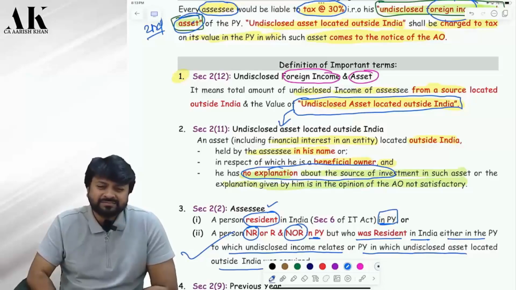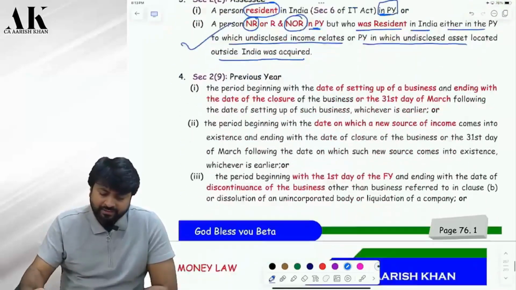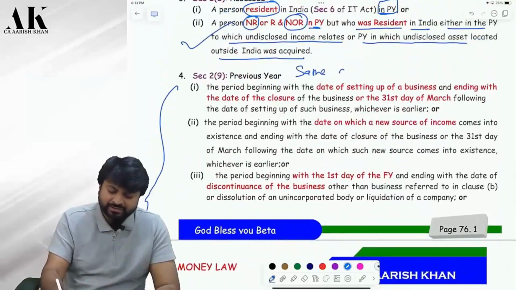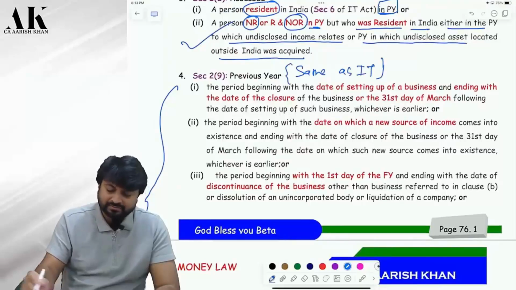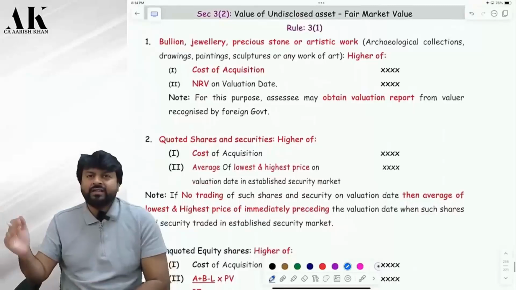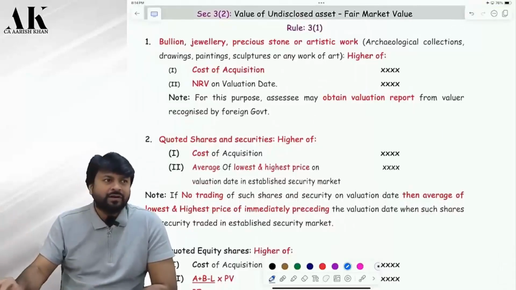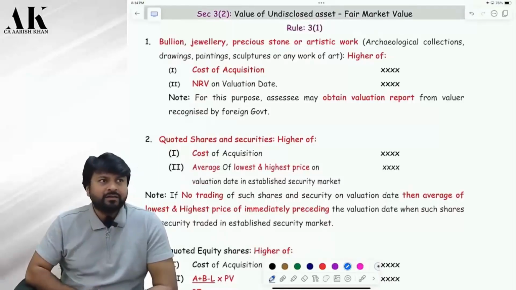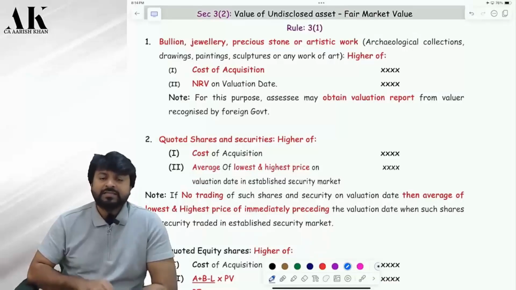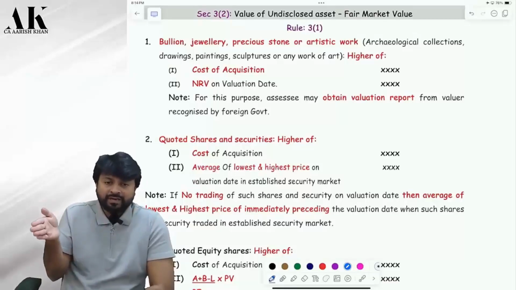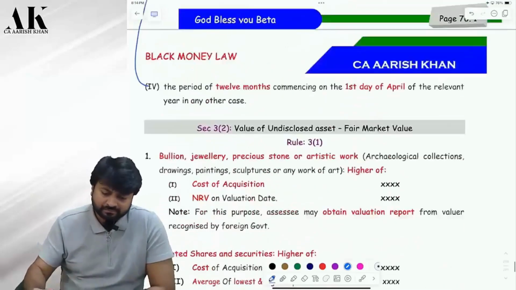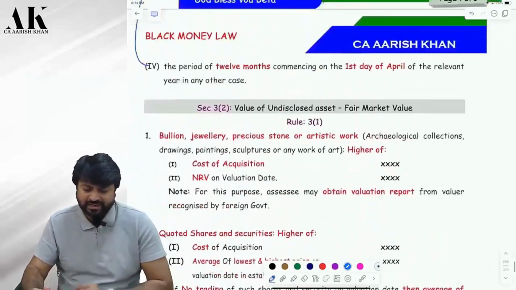Tell me please. Yes. And one last thing over here is the definition of previous year, which is almost same like income tax only. You can write down over here, so don't waste time. We have done that under the income tax law. Do you remember that? That by default, a previous year is of 12 months, right? Starting from 1st April, right? A previous year is a 12-month period starting from 1st April. But if the business is started in the middle of the year, okay, yes, sir, then your previous year will also start from middle of the year, correct or not? Tell me. Yes, sir. So that is what it has been given over here. Nothing great as such, okay?